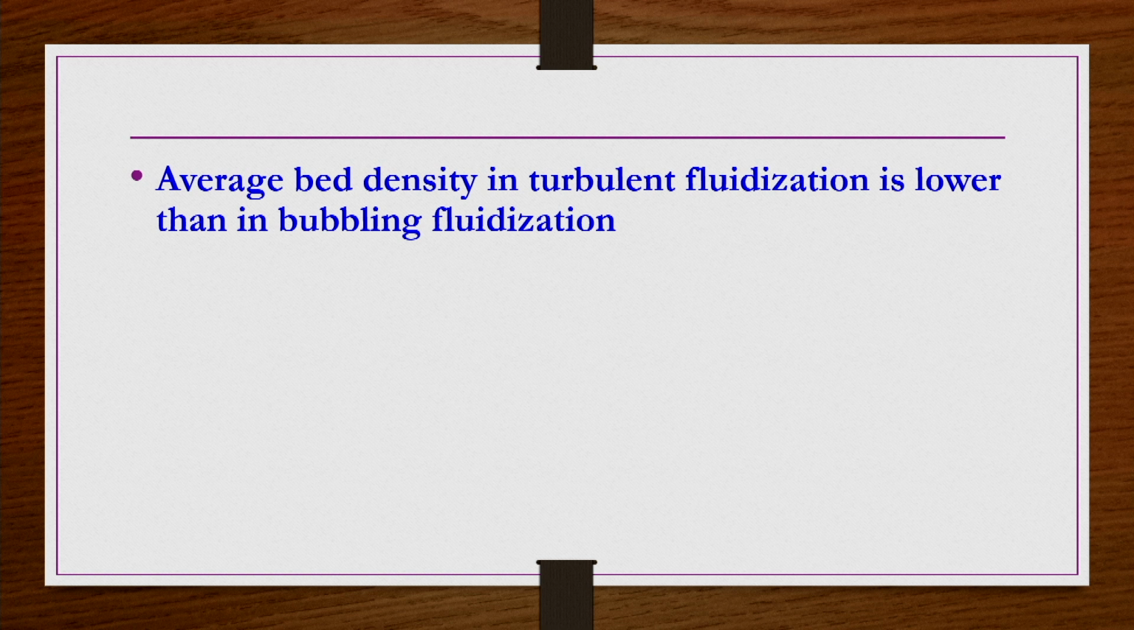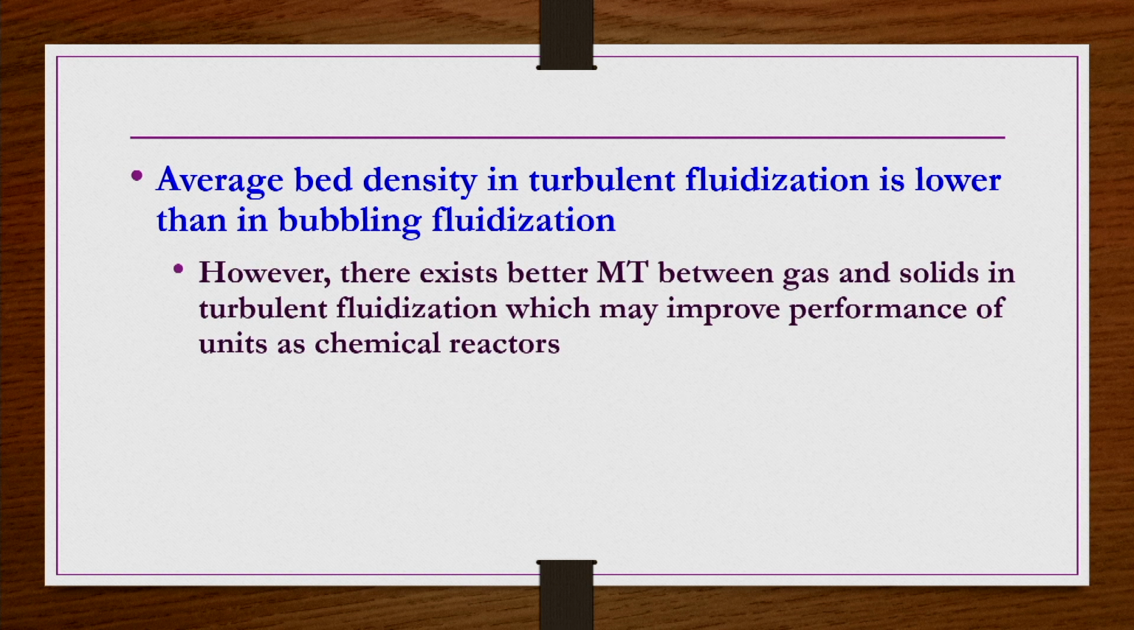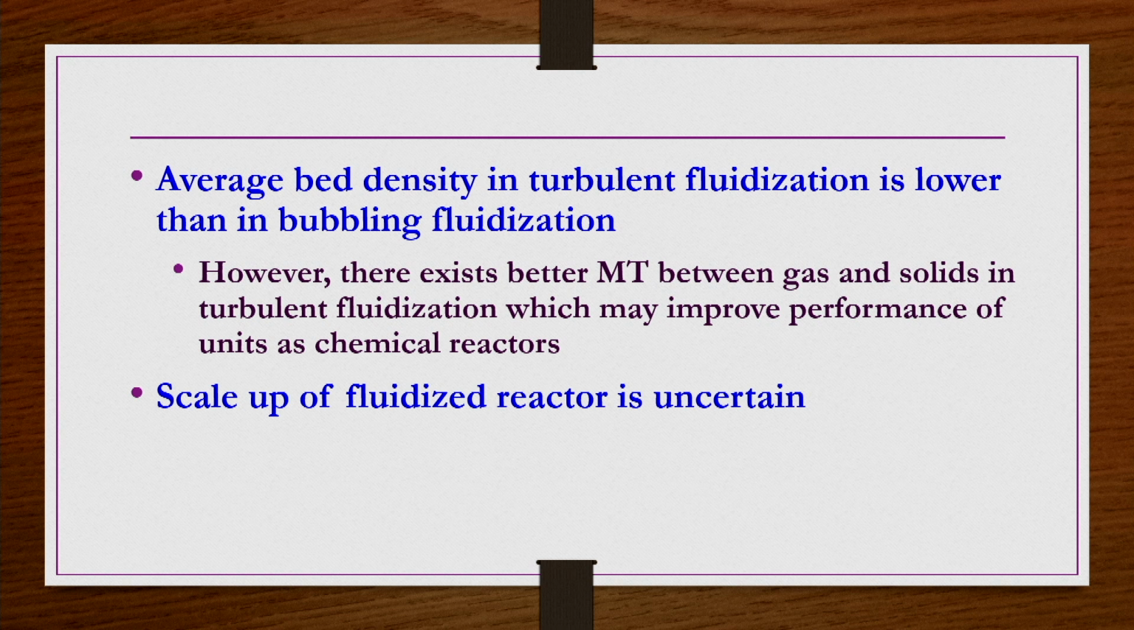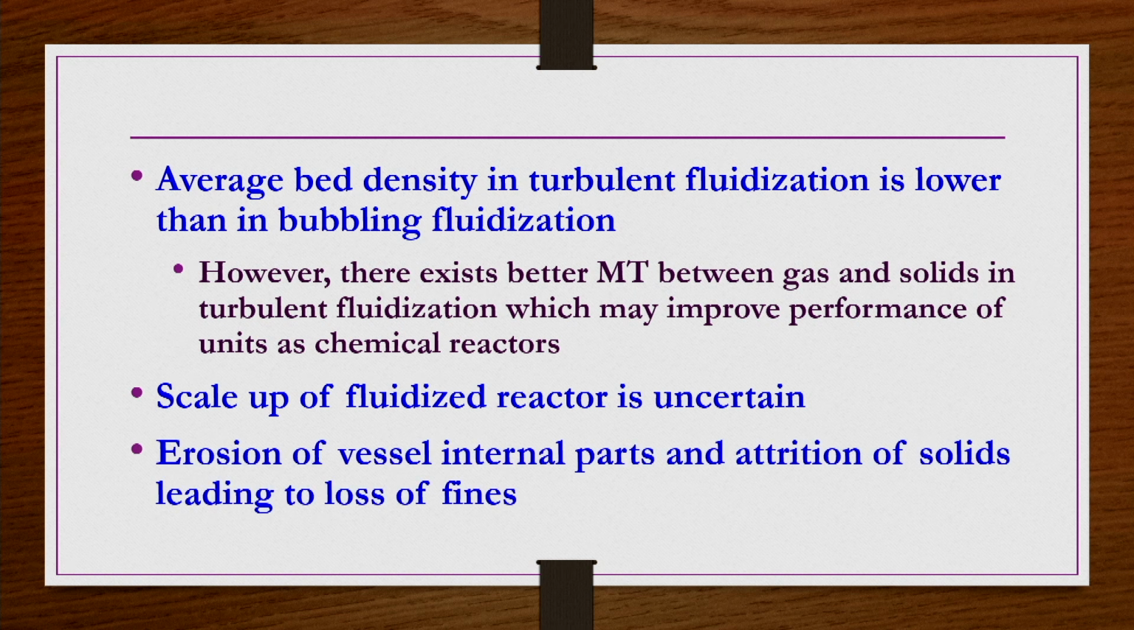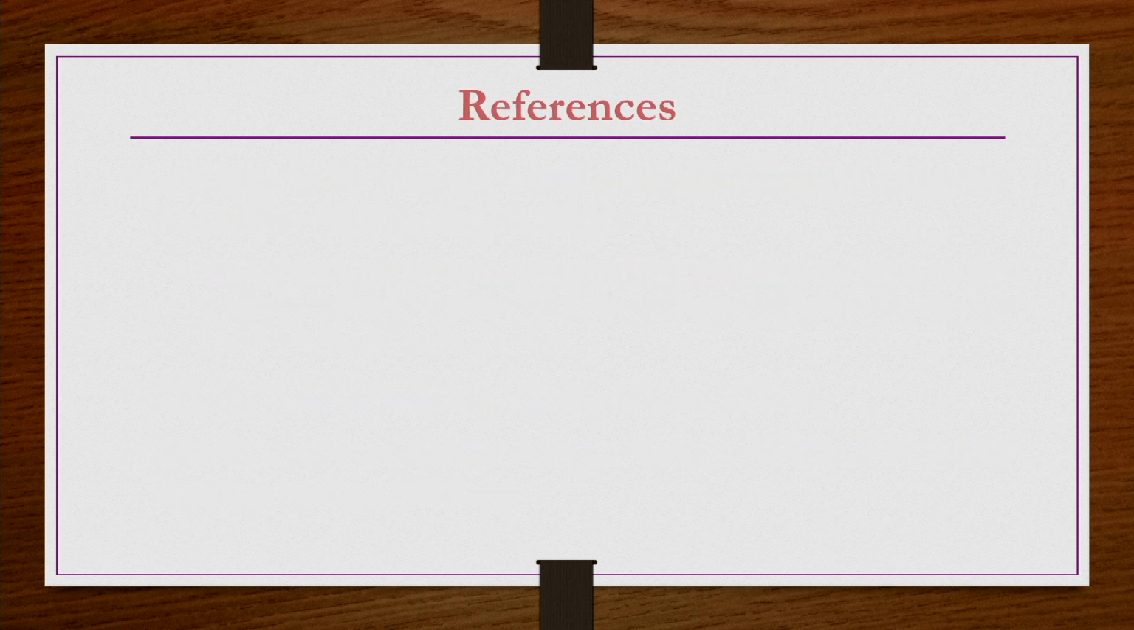Average bed density in turbulent fluidization is lower than in bubbling fluidization in general. However, in turbulent fluidization, mass transfer between gas and solids is much better compared to bubbling fluidization, which is useful in improving the performance of chemical reactors. Finally, a very important one: the scale-up of fluidized bed reactors is very uncertain. Erosion of vessel internal parts and attrition of solids leading to loss of fines also occur sometimes in fluidized beds, which may be taken as disadvantages in several cases.